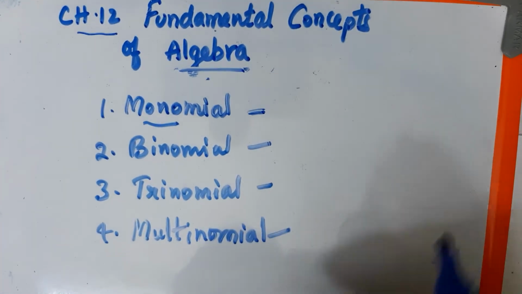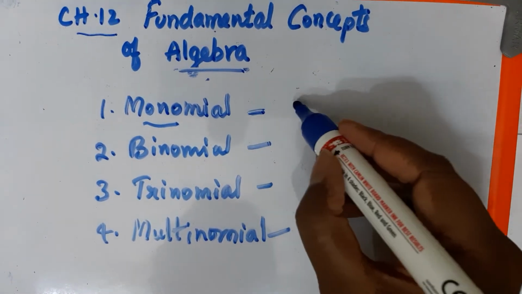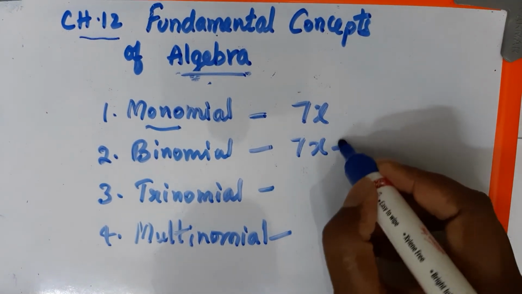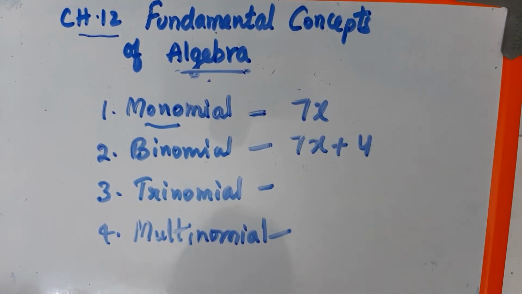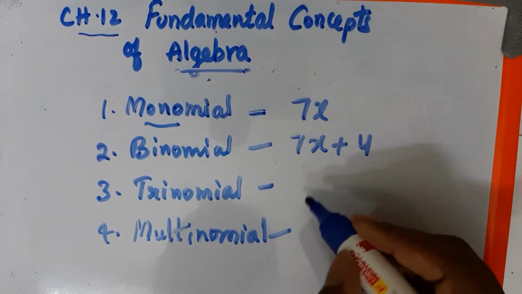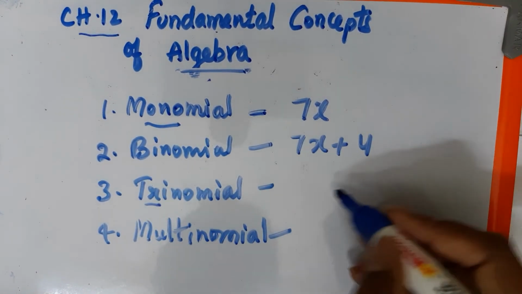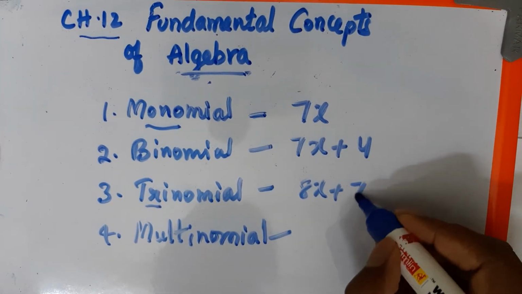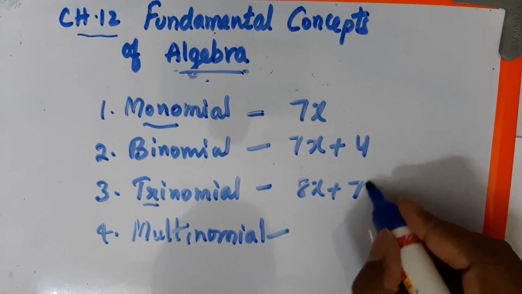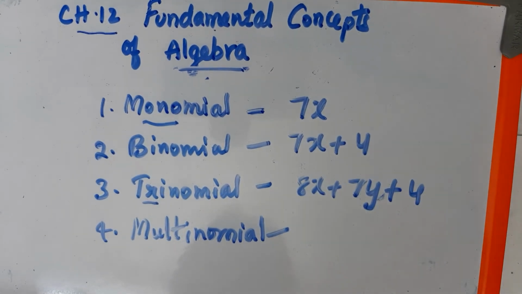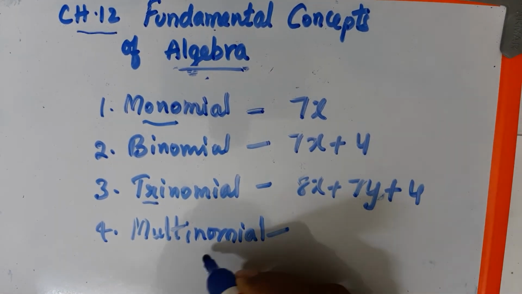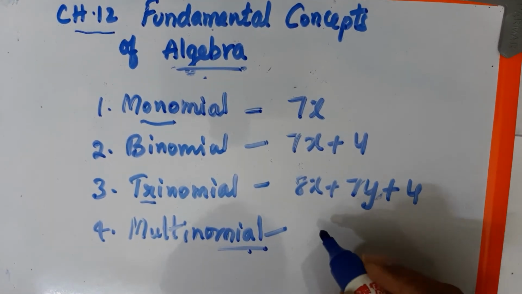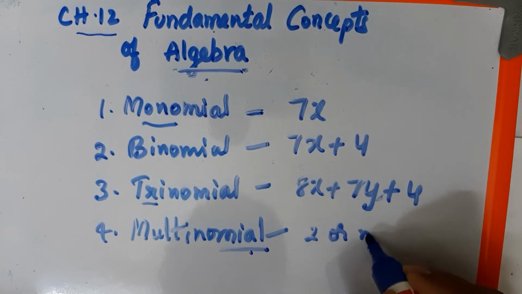Now, a single term is a monomial. Now, 7x plus 4: if two terms are there, it is called a binomial. Trinomial: tri means 3, for example 8x plus 8 or 8x plus 7x, 7y plus 4. This is called a trinomial. Multinomial means in this algebraic expression we will have two or more terms.